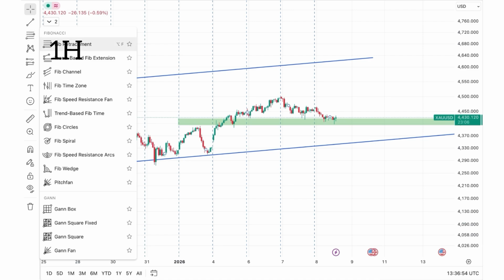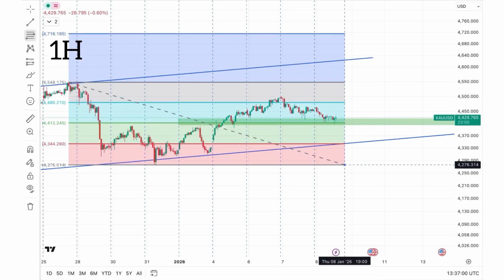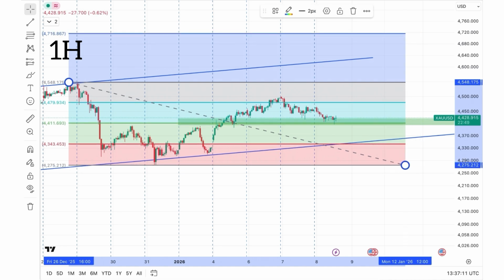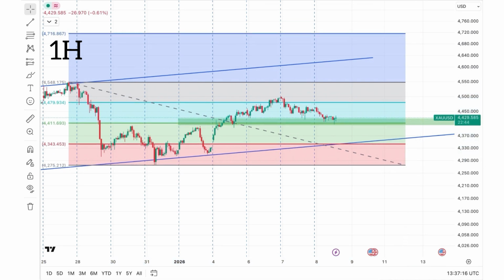Looking at the 4-hour chart, price is around the 50% Fibonacci level, with a gap near the 25% level. This gives us two possible scenarios. The first scenario is higher risk, but also higher probability.